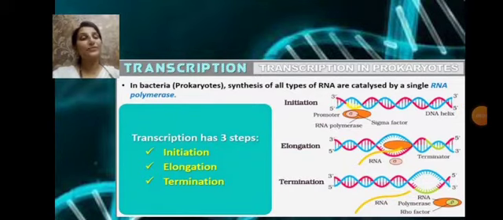Let us continue with the process of transcription. Transcription, in the case of prokaryotes and eukaryotes, is different. So let us first learn about transcription which is taking place in prokaryotes. In prokaryotes, the synthesis of all the types of RNA, that is mRNA, tRNA and rRNA, is catalyzed by a single RNA polymerase. So a single DNA dependent RNA polymerase catalyzes the synthesis of all the three types of RNAs. And the steps involved are initiation, elongation and termination.